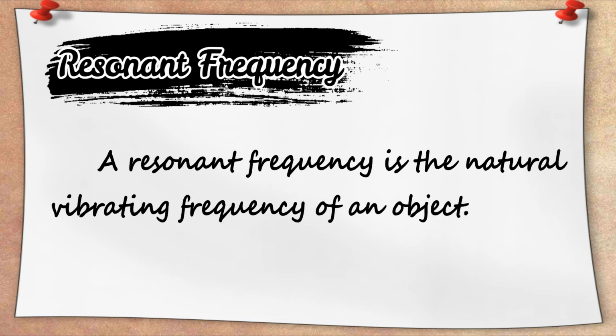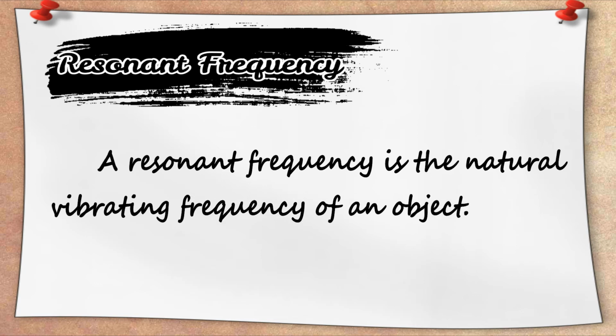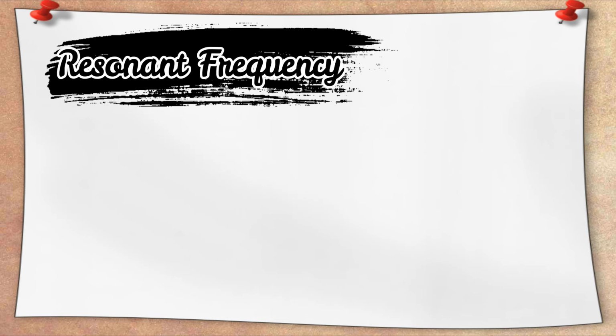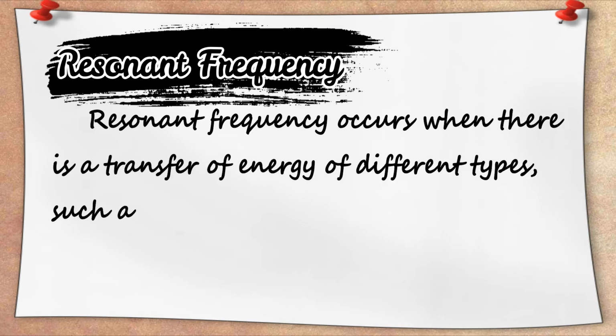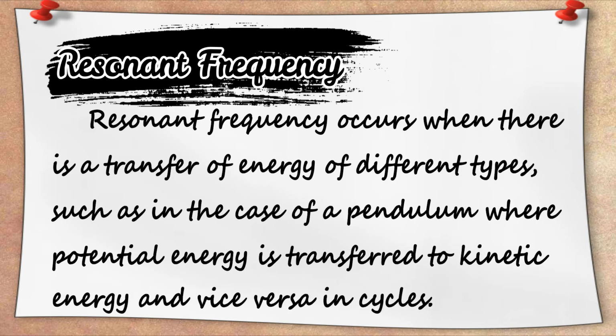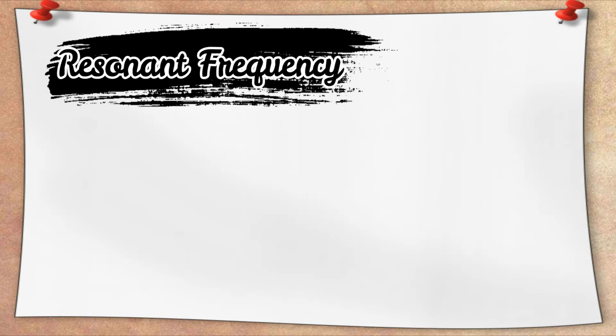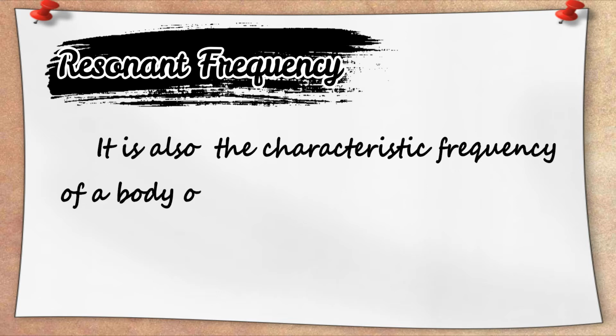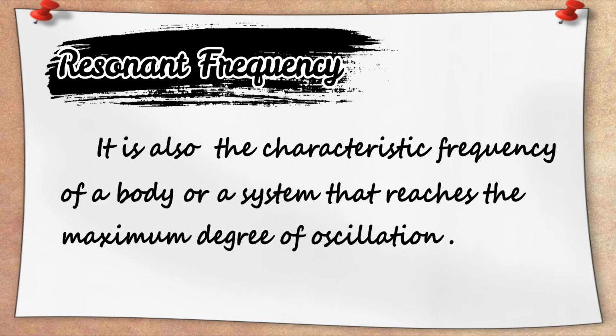Resonant frequency is the natural vibrating frequency of an object. It occurs when there is a transfer of energy of different types, such as in the case of a pendulum, where potential energy is transferred to kinetic energy. It's also the characteristic frequency of a body or a system that reaches the maximum degree of oscillation.